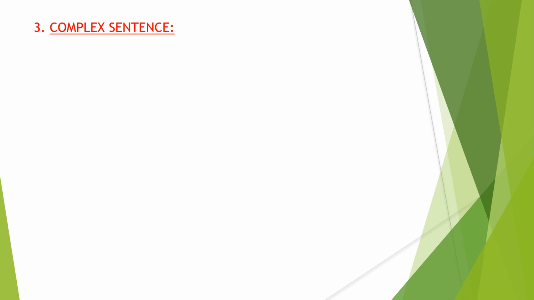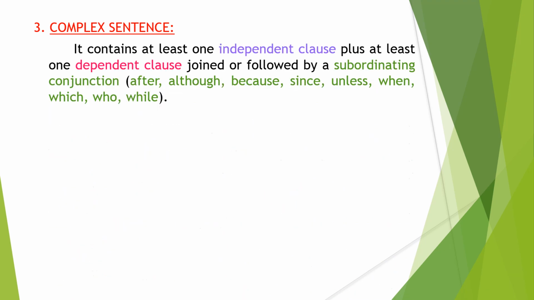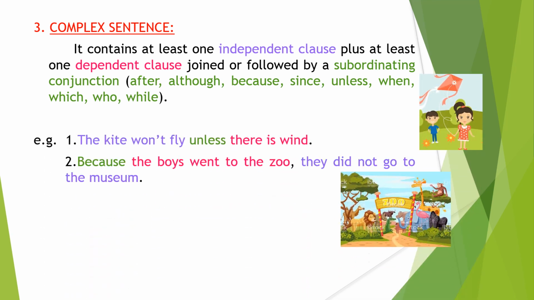So next is complex sentence. It contains at least one independent clause plus at least one dependent clause, joined or followed by a subordinating conjunction. After, although, because, since, unless, when, which, who, while, all these are subordinating conjunctions. So let us understand with the help of examples. The kite won't fly unless there is wind.